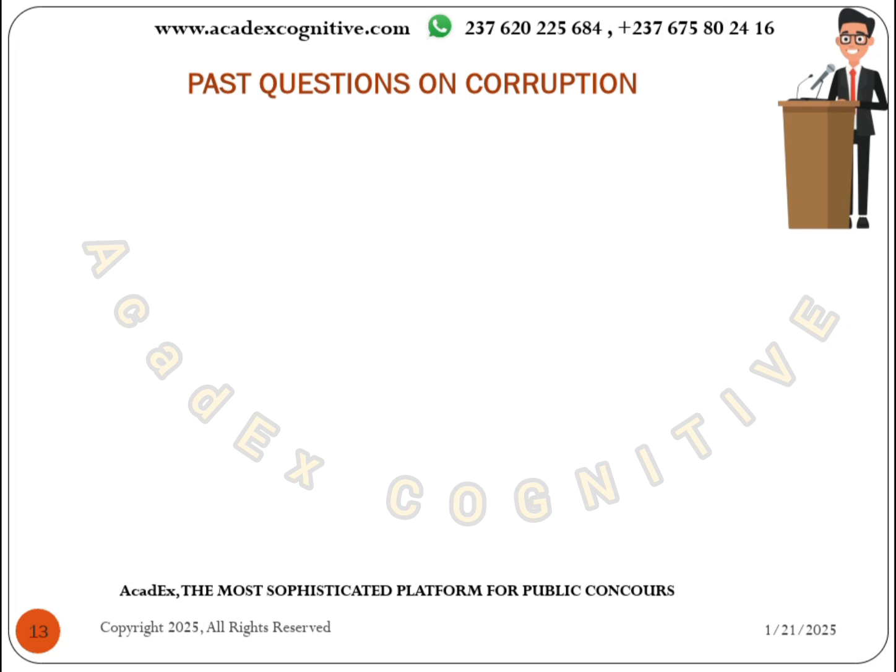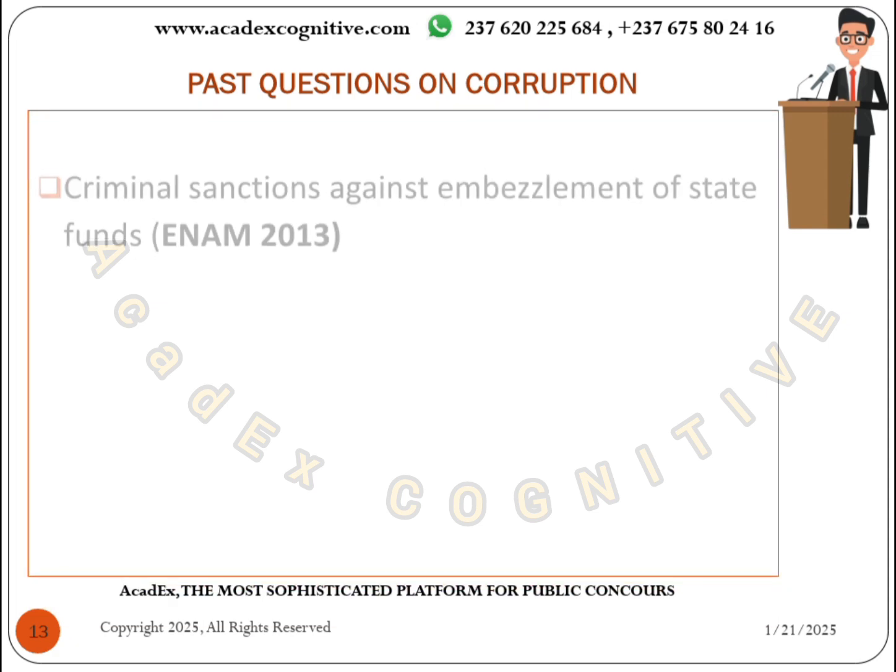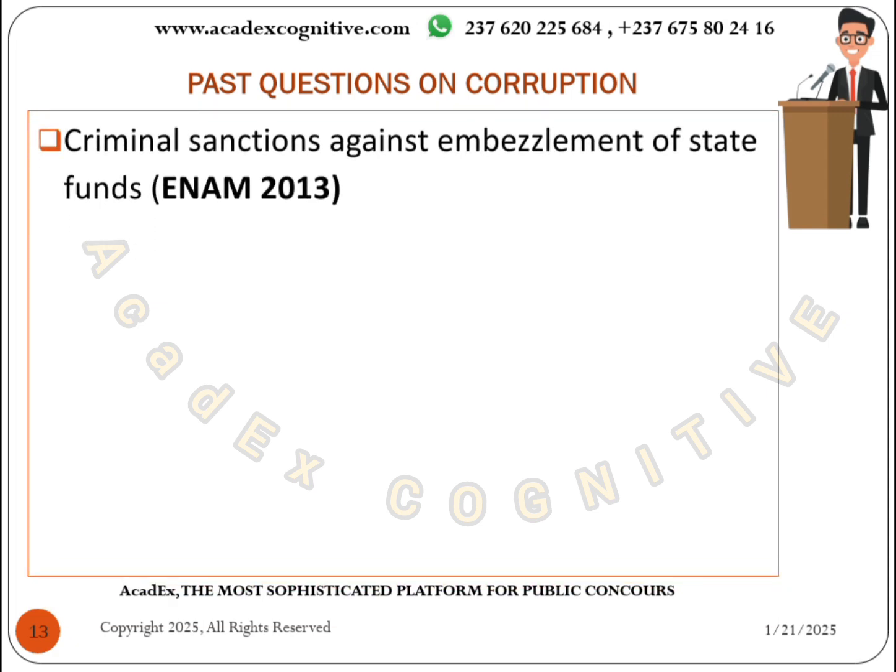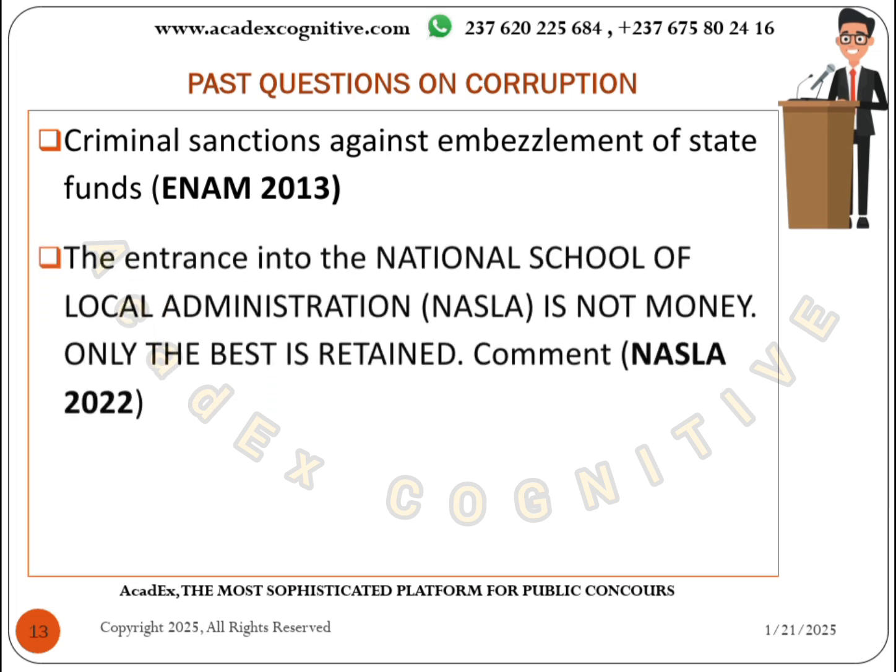Now I'm going to leave you with past questions on this topic, corruption, as your assignment. The first question is: criminal sanctions against embezzlement of state funds. This is an ENAM question from 2013. The second is a NASLA question, National School of Local Administration, from 2022. So these two questions, you work on them and submit your answers.